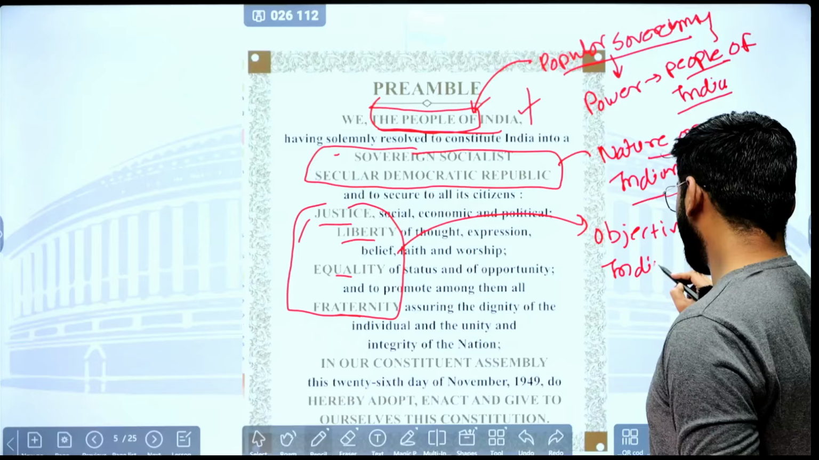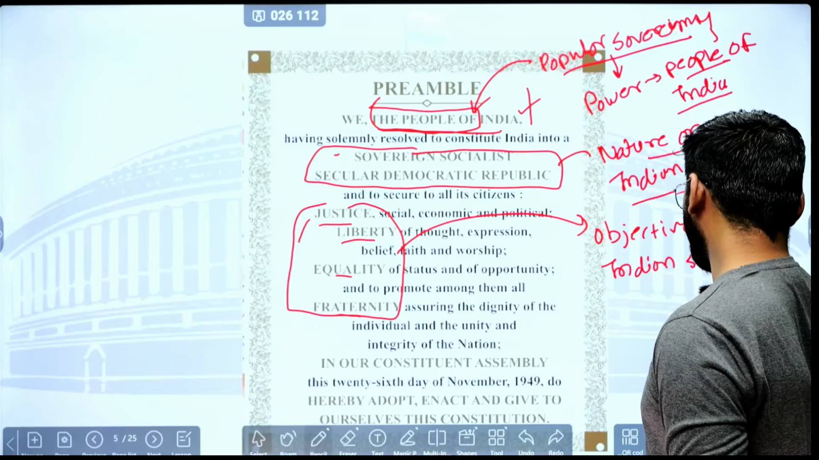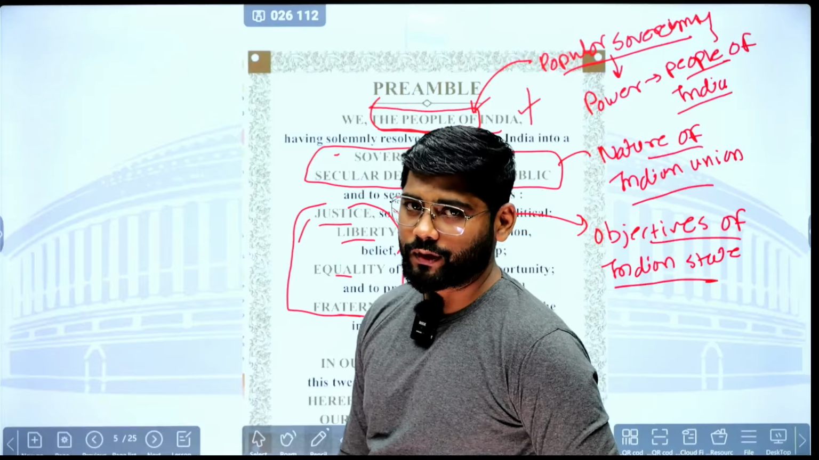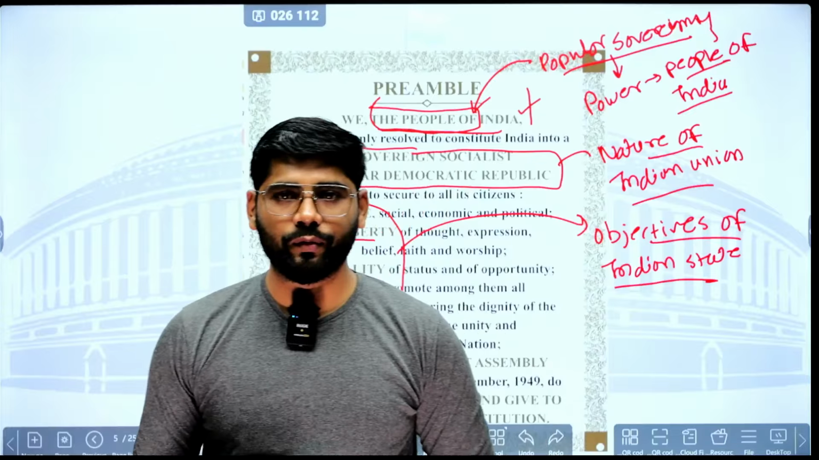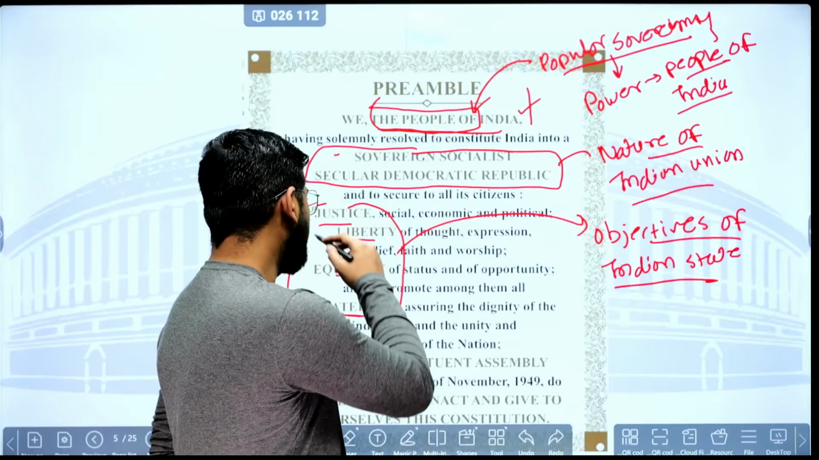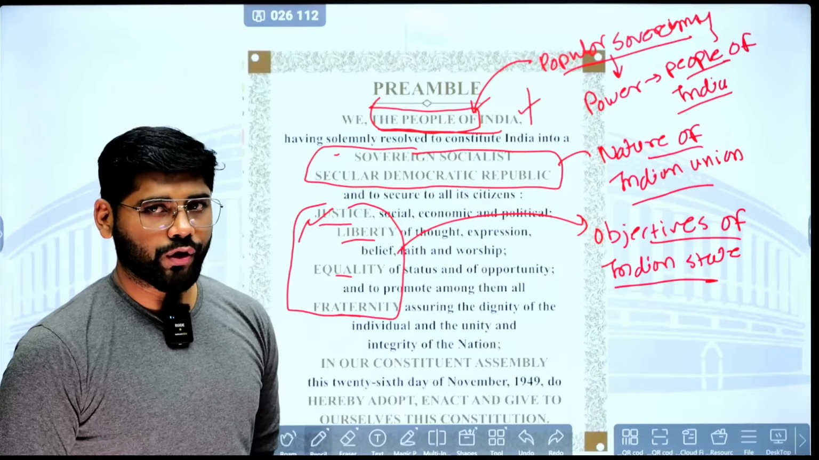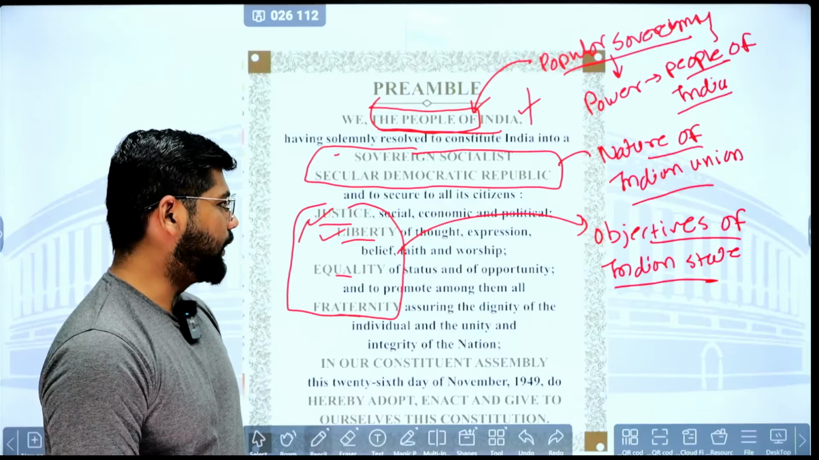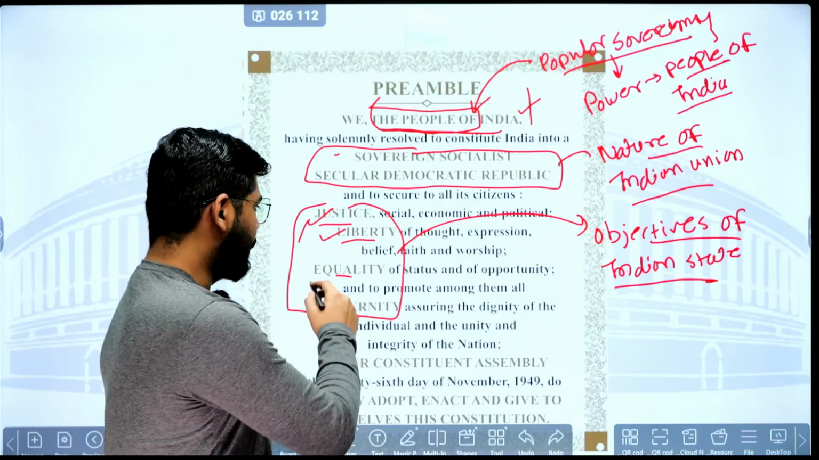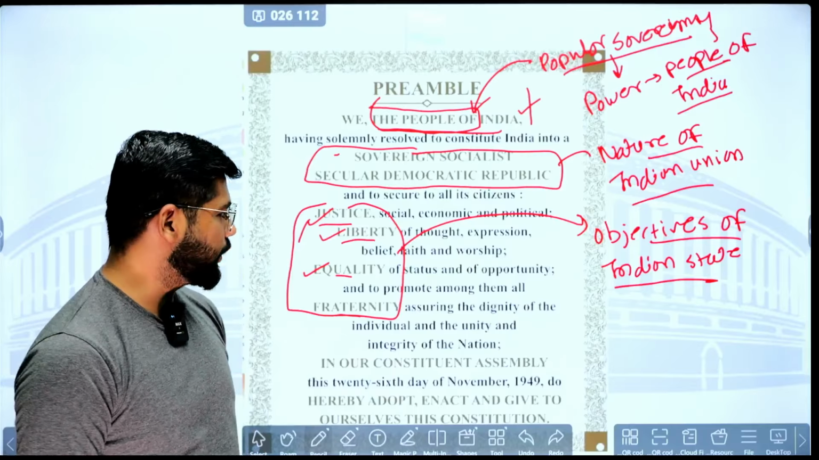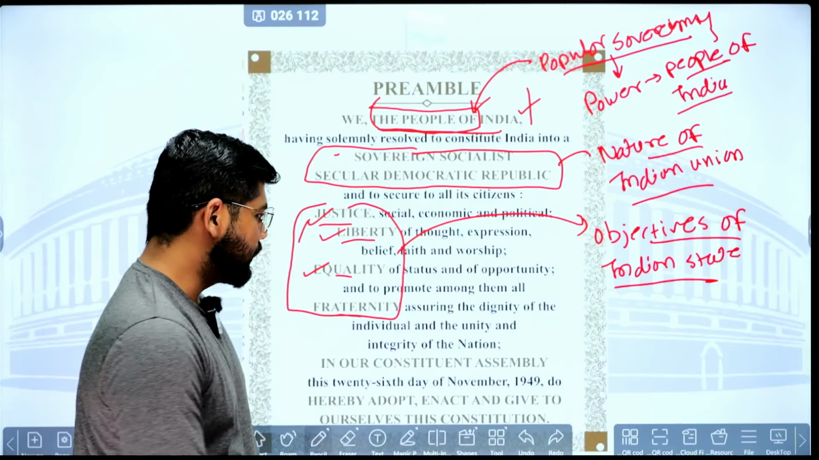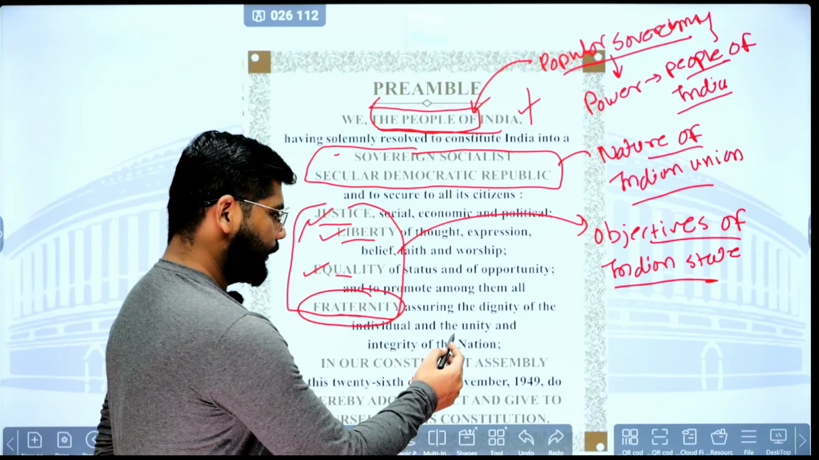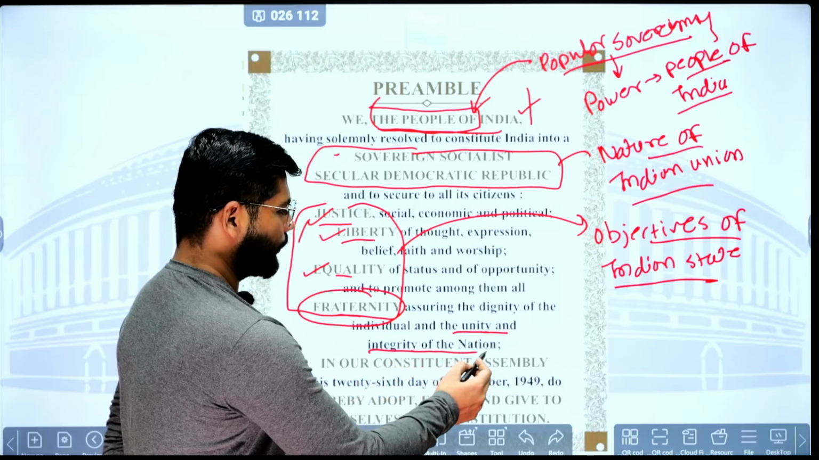When it comes to the Indian state or the Constitution, we want to establish social, economic democracy or the welfare state. And how will this be achieved? Through this objective: ensuring justice, social, economic, political, liberty of thought, expression, belief, faith, and worship, the equality of status and opportunity, and promoting among them all the fraternity, assuring the dignity of the individual and the unity and the integrity of the nation.